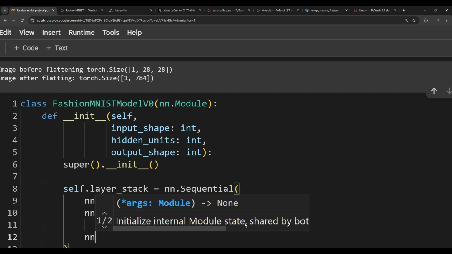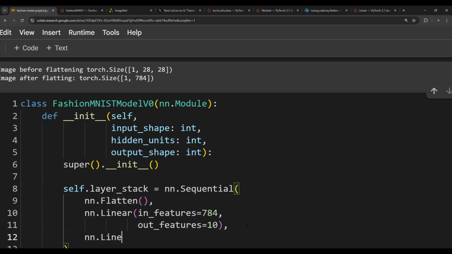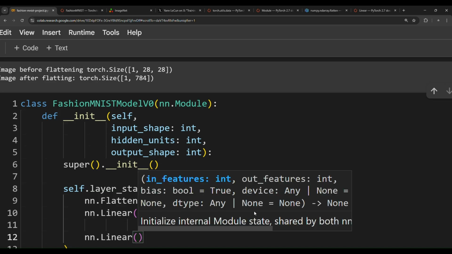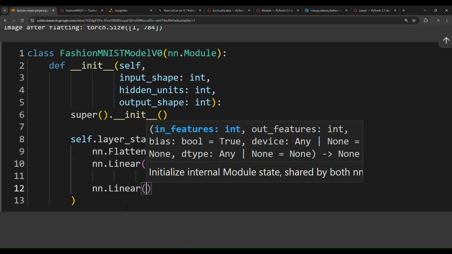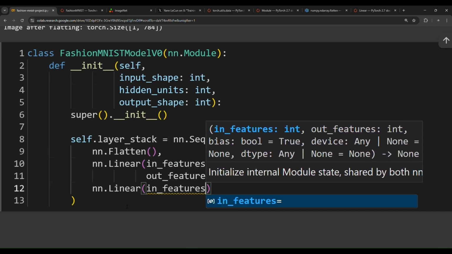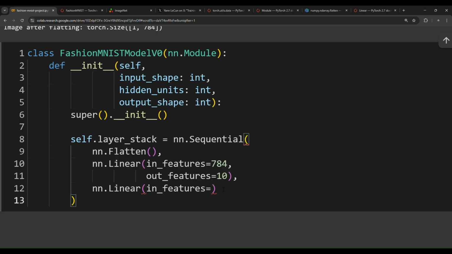And then we're going to put another linear layer, nn.Linear. This is just a linear layer, or a dense layer in TensorFlow. In TensorFlow, they name it dense. And then it takes in features. How many in features? Here is an important tidbit. If the previous layer outputs 10 features, what is the appropriate in features for this layer? It will also be 10, because the previous layer outputs 10 features. This linear layer should also receive 10 inputs.